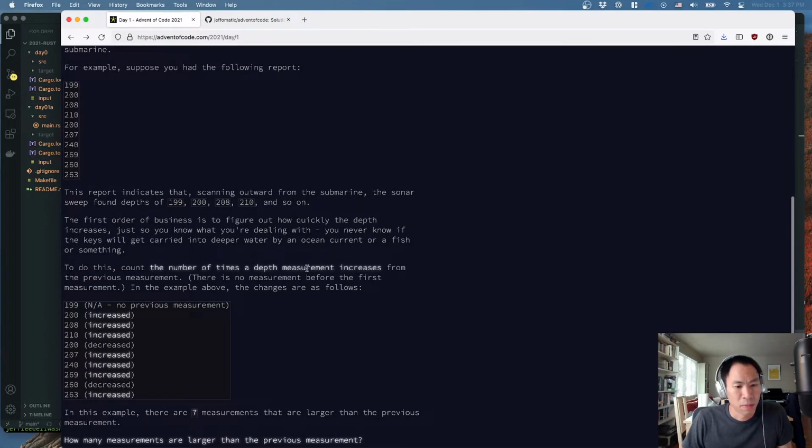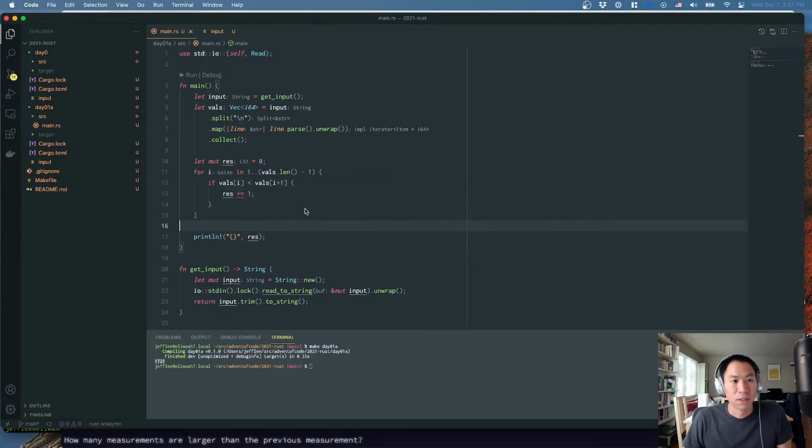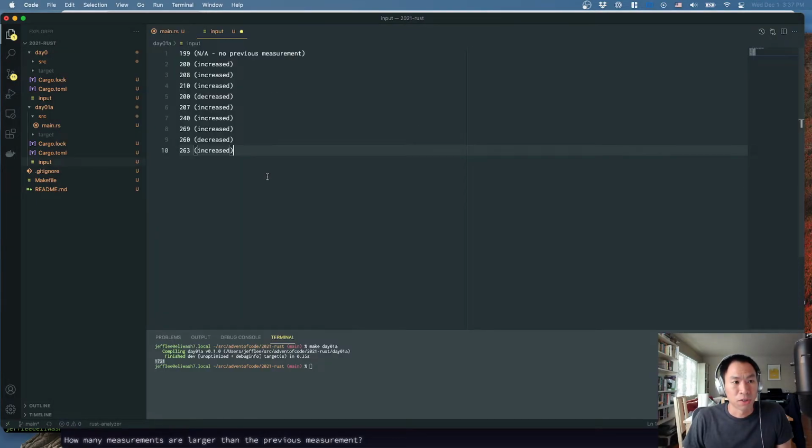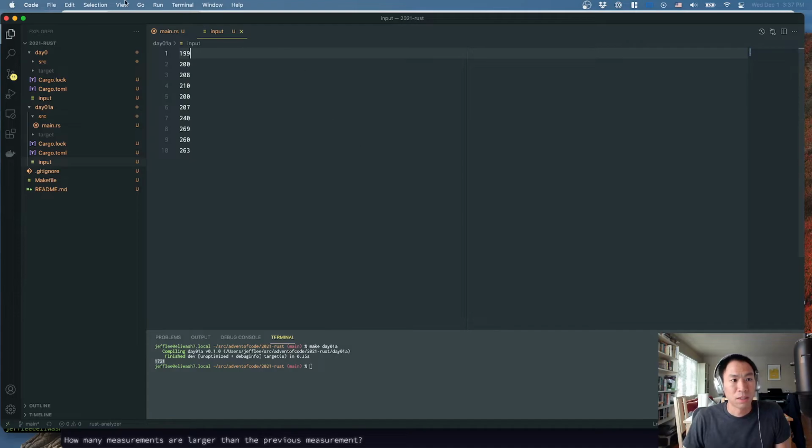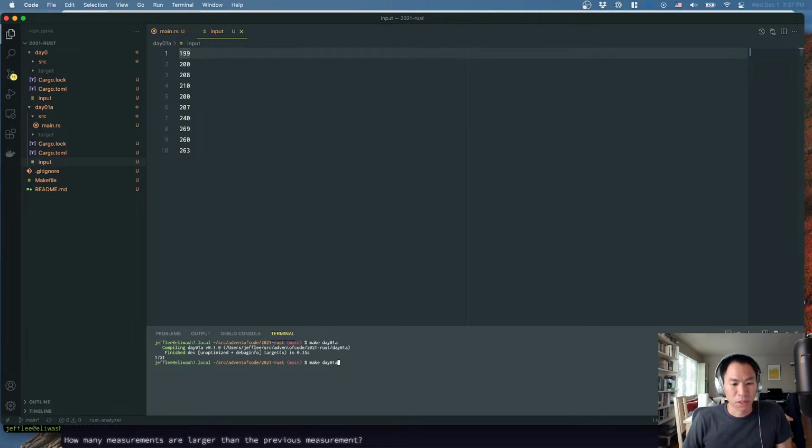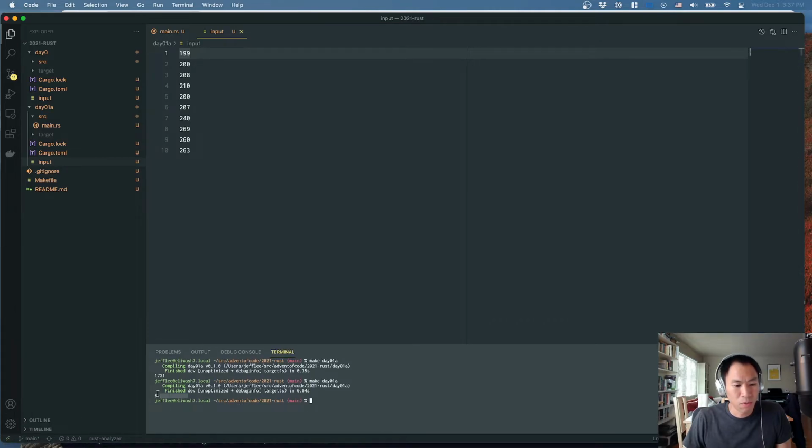Count the number of times the depth measurement increases from the previous measurement. There's no measurement before the first measurement. Okay. So one thing we can do is just copy the sample here and run our program over that and make sure that things are working correctly. So I'm gonna go ahead and just delete all this stuff. I think I can do this. Yes, excellent. All right, so let's go ahead and run our program over it. Okay, so using the sample, it kind of looks like we're off by 1.